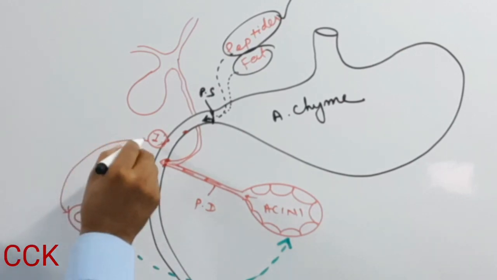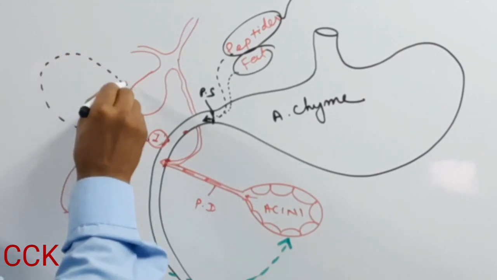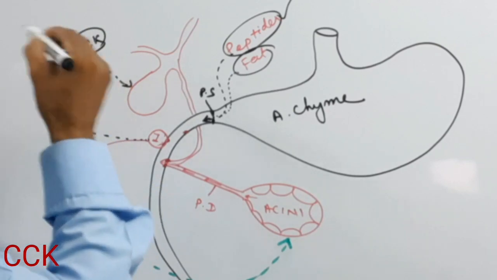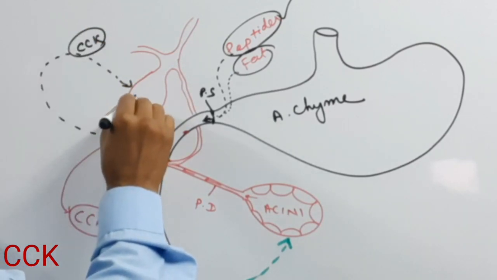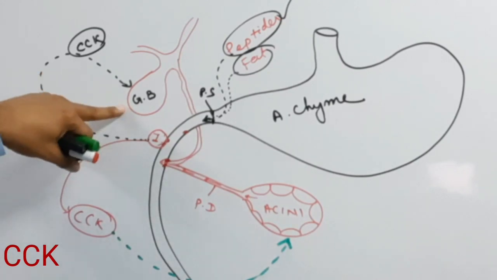As well as that, the I cell, or the CCK, cholecystokinin, squeezes the gallbladder.